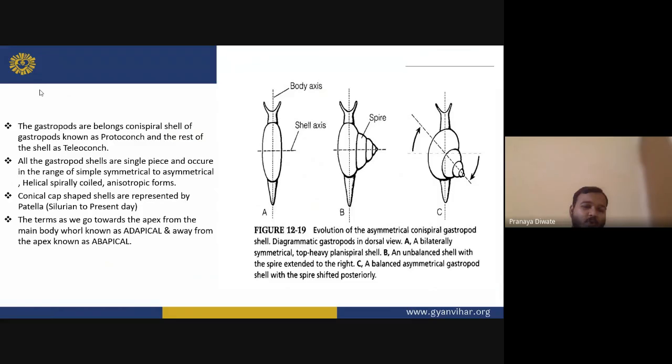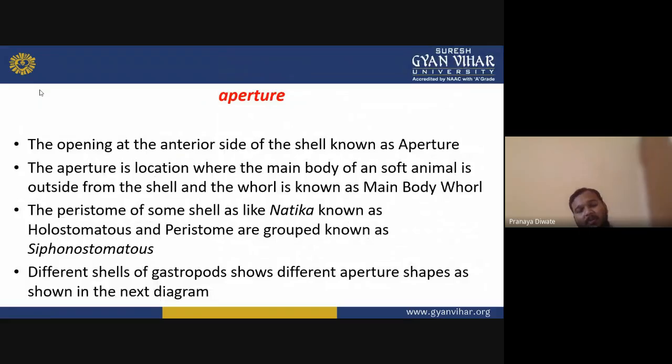As we go toward the apex from the main body whole, it is known as the apex. So these are all the different parts of this body. Then you have the aperture. The opening at the anterior side of the shell is known as the aperture. The aperture is the location where the main body of the soft animal comes outside from the shell, and the wall is known as the main body wall.